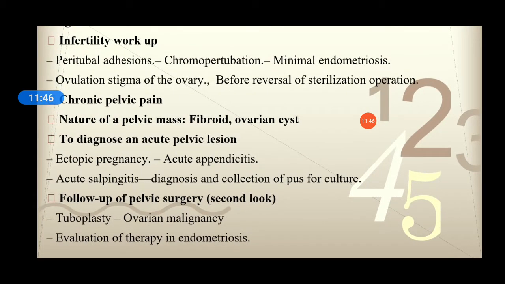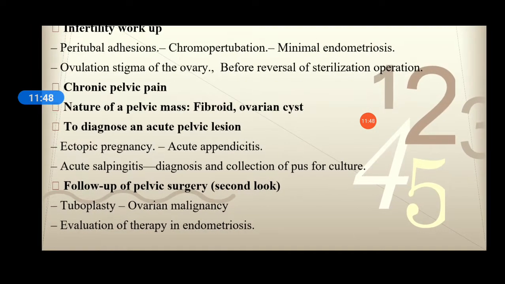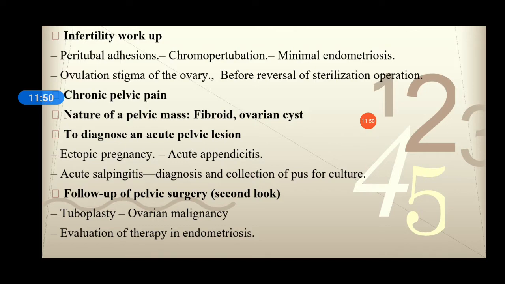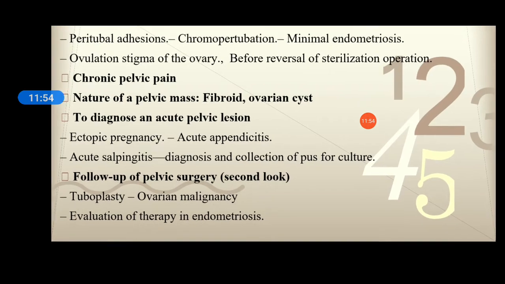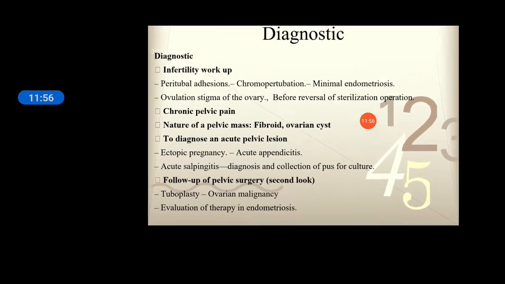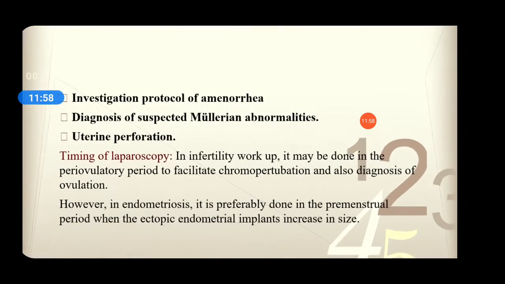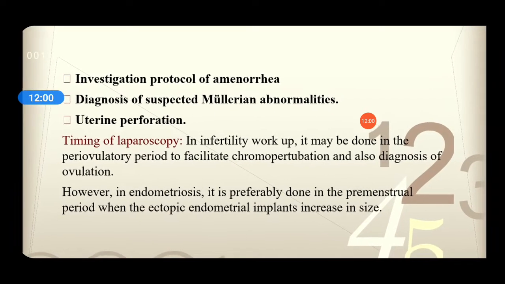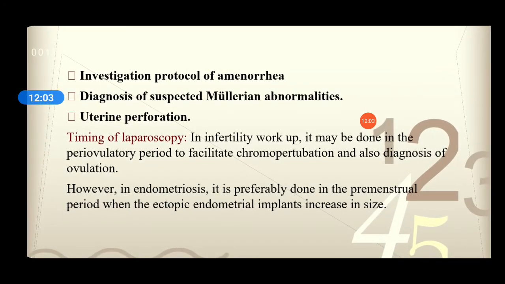Diagnosis and collection of pus for culture can be done with the help of a laparoscope. Follow-up of pelvic surgery, that is a second look in cases of tuboplasty, ovarian malignancy, evaluation of therapy and endometriosis. Investigation protocol of amenorrhea, diagnosis of suspected Mullerian abnormalities, uterine perforation, etc.